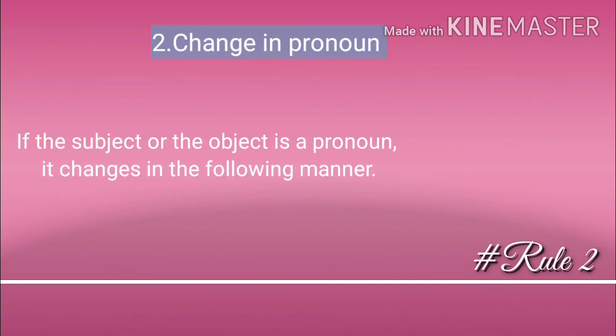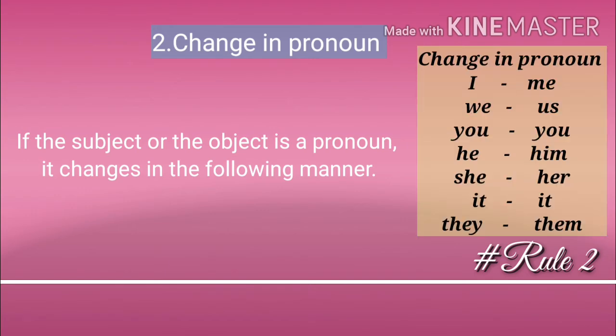Rule number 2: change in pronoun. If the subject or object is a pronoun, it changes in the following manner. I changes into me. We changes into us. You into you. He into him. She into her. It stays the same, it. And they changes into them.